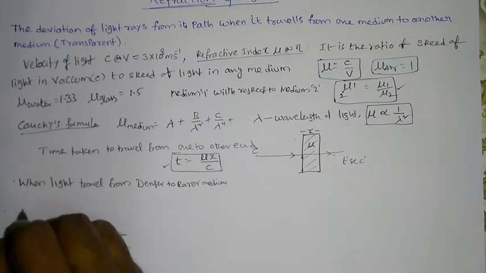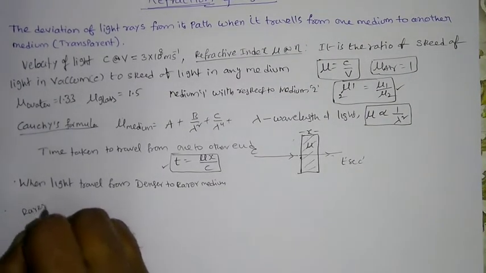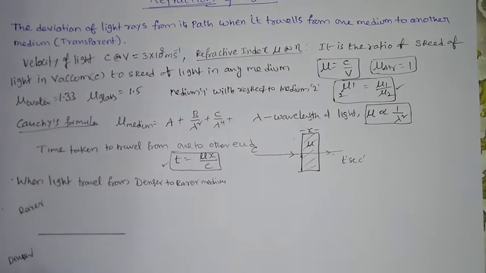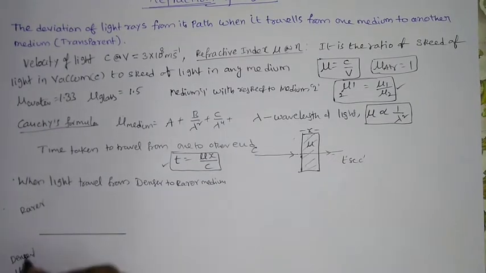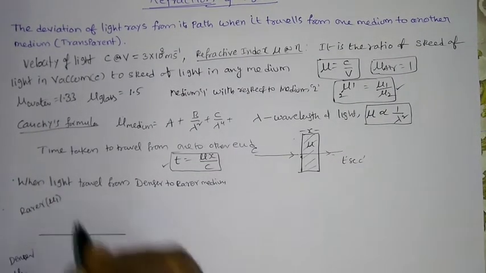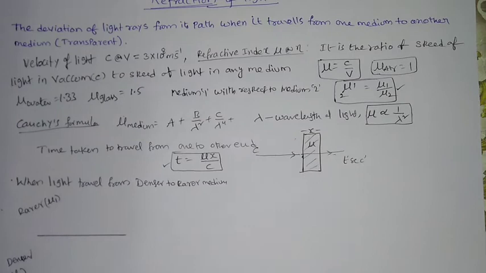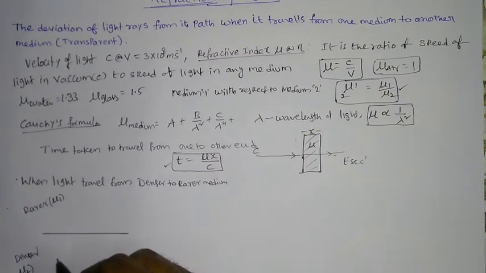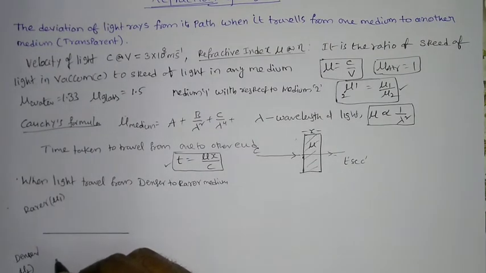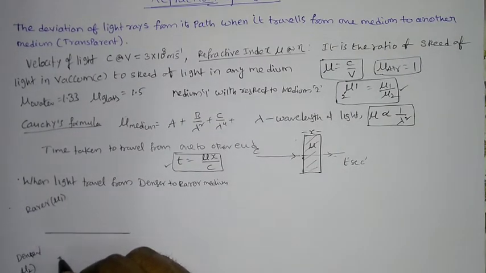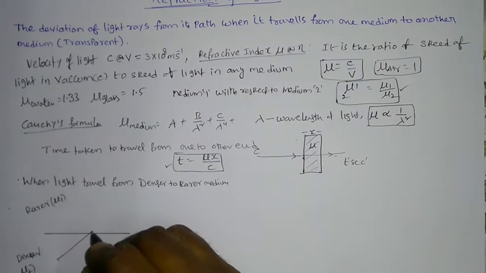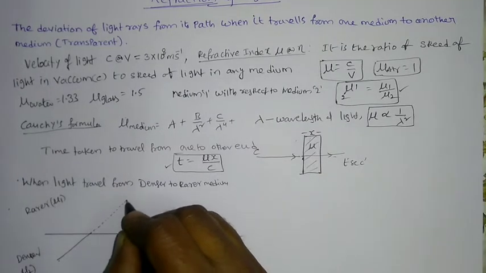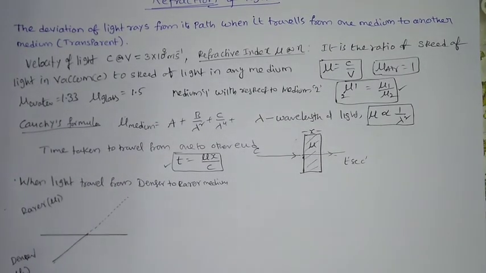This is another medium, a rarer medium, you can say. Here the refractive index is, let us say, mu2, and this rarer medium is mu1. When the light is traveling from denser medium to rarer medium, in general, if the medium is not present, we know that light travels in a straight line, which is nothing but the rectilinear propagation of light.